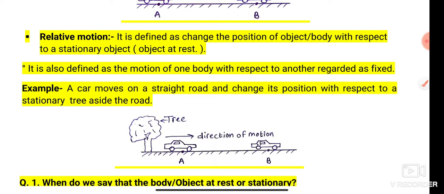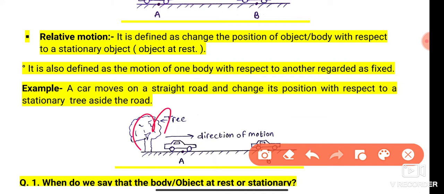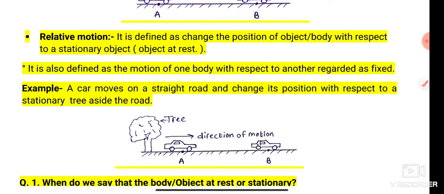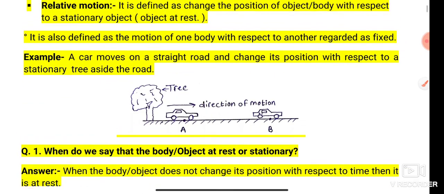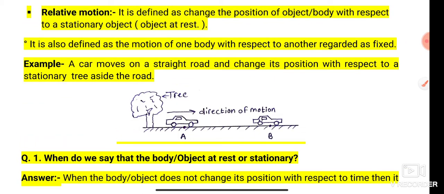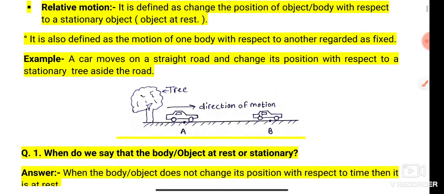Try to understand with the help of an example. Suppose there is a tree, and a car changes its position with respect to this tree. So trees are stationary and the car changes its position with respect to the tree. Then we say that the car does the motion with respect to the tree. That means the car is in motion relative to the tree, because the tree is at rest and the car is in motion as compared to the tree, or say relative to the tree. Relative motion is also defined as the motion of one body with respect to another body regarded as fixed.